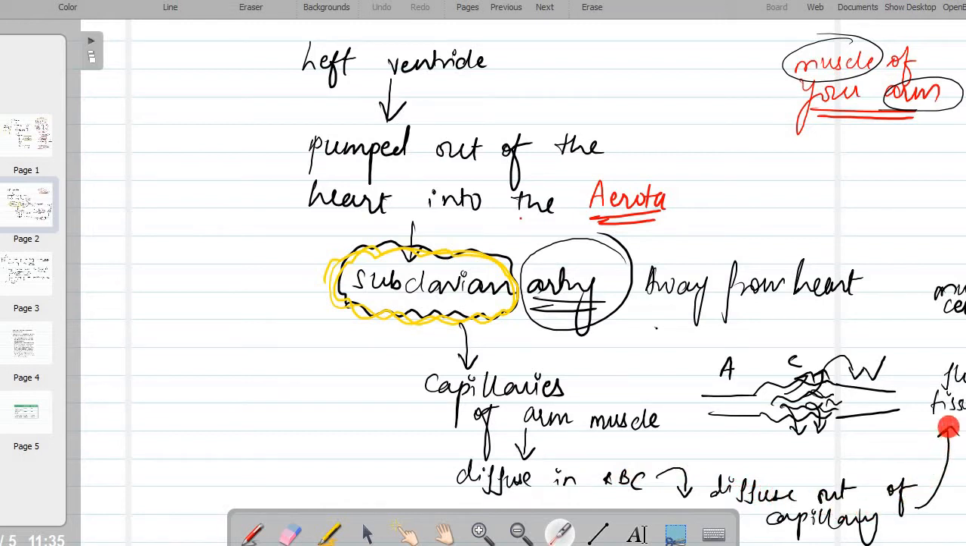It will be mixed with the tissue fluid because of the difference in pressure, and then it will be absorbed into the muscle cells. So from the tissue fluid into the muscle cells where they are present. So that's the overview of how the oxygenated blood is reaching the muscle of your arm, which is the destination.